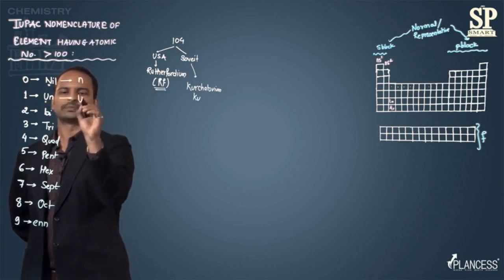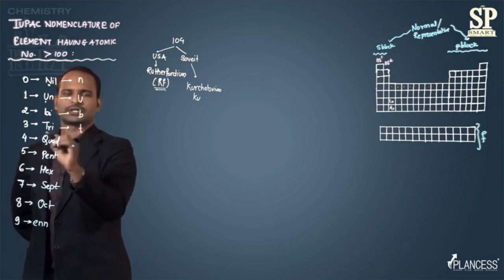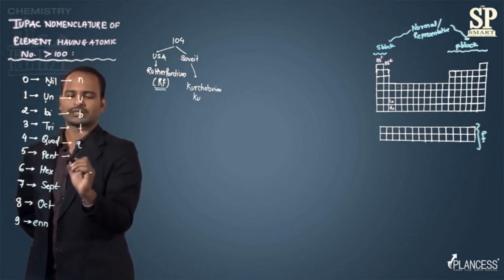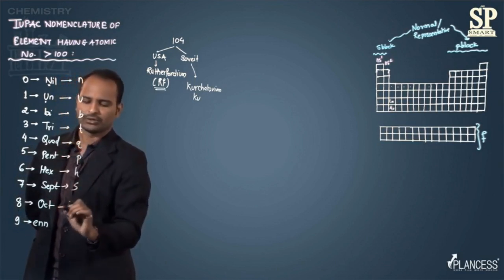First letter is U, B. Here the first letter is T, then Q. For this it is P. For this it is H. For this it is S, O.